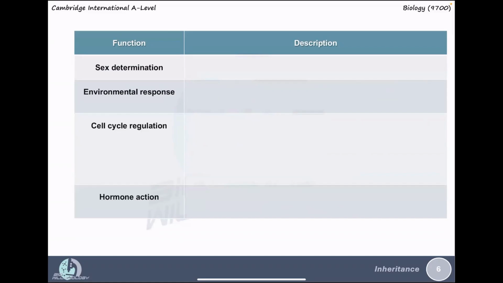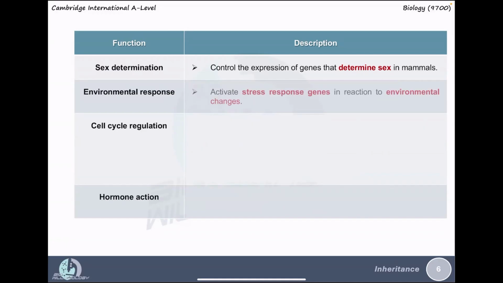Next, transcription factors are also involved in sex determination, where they control the expression of genes that determine sex in mammals, whether male or female. They can respond to environmental changes by activating stress response genes.